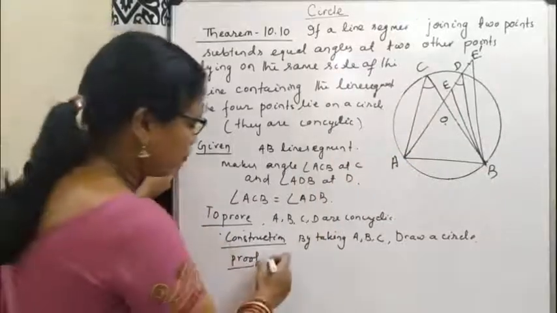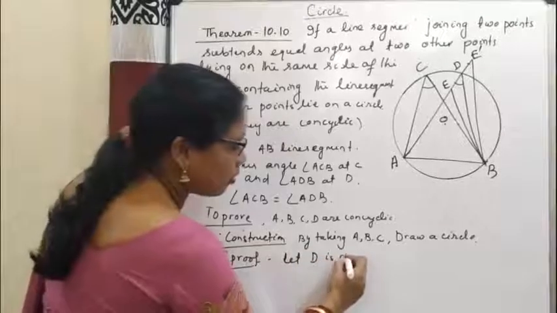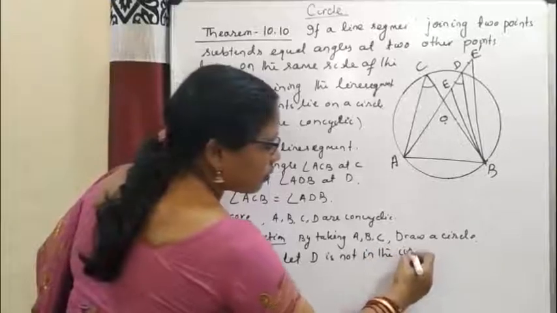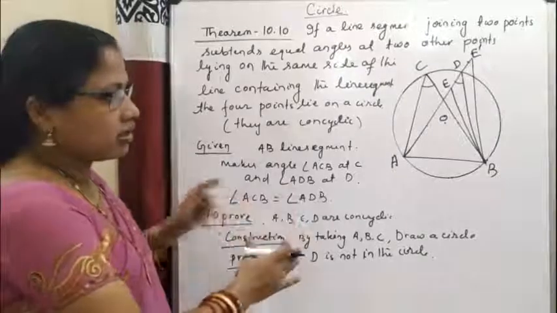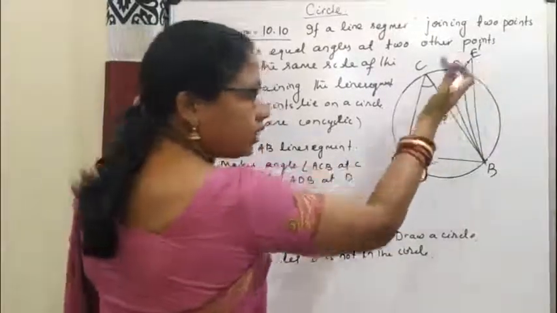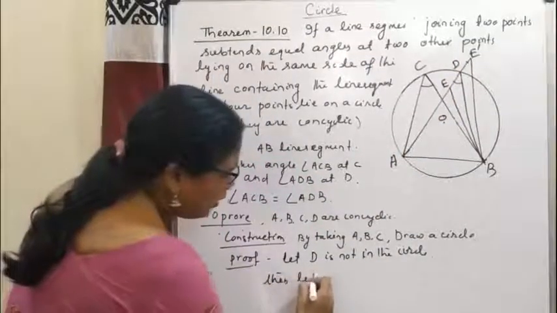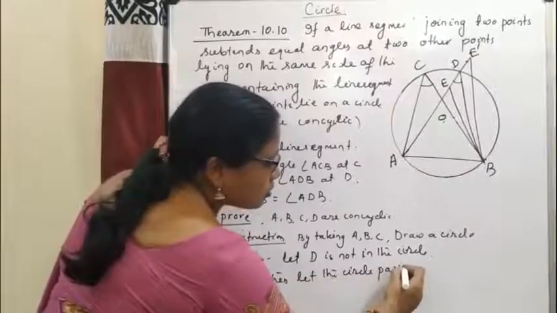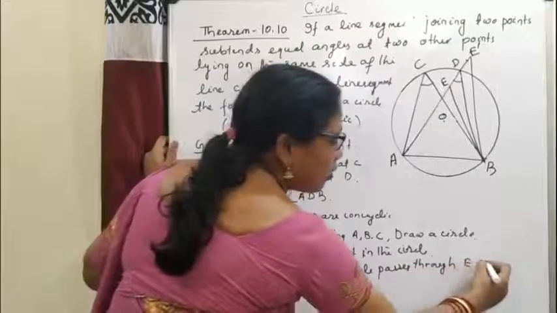Let D not be on the circle. Then let the circle pass through the point E or E dash.